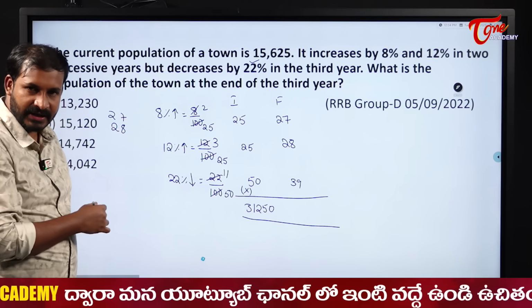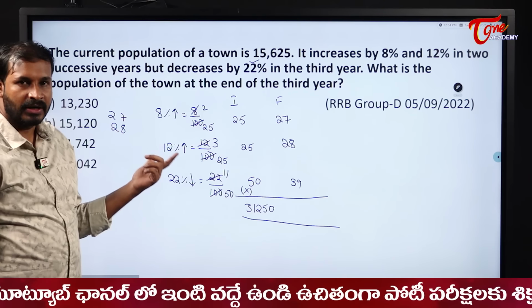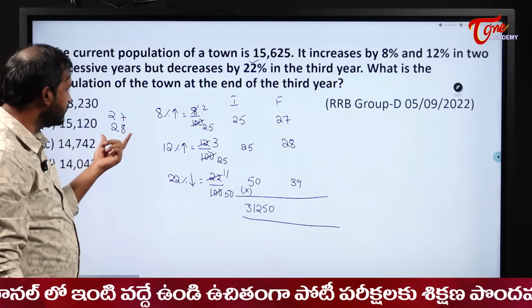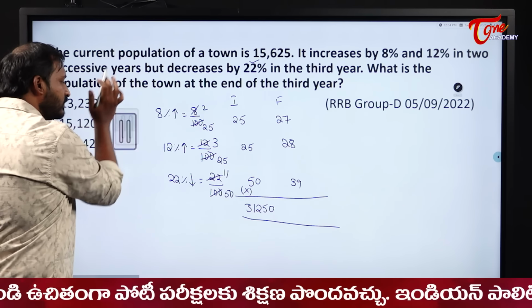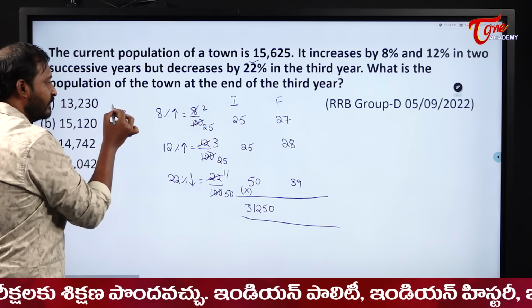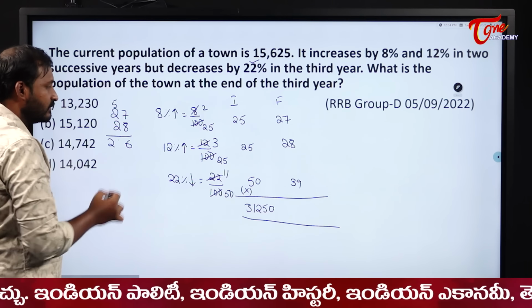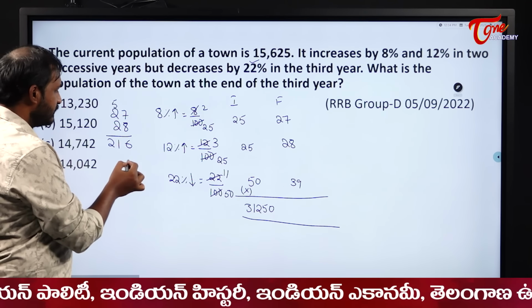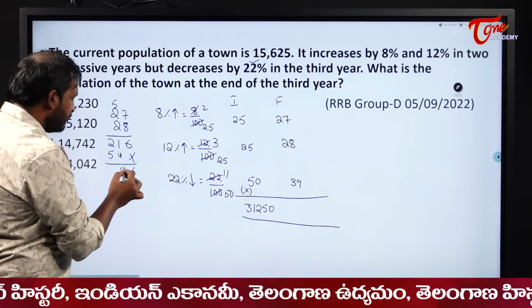Take base as 25. You can take 25 plus 2, what does it become? When you base it as 50. Okay, if you know it, good. If not, do it in the general standard procedure. 27 into 28: 56, 16 plus 5, it will become 21, right? Next, 54, 6, 5, 7.